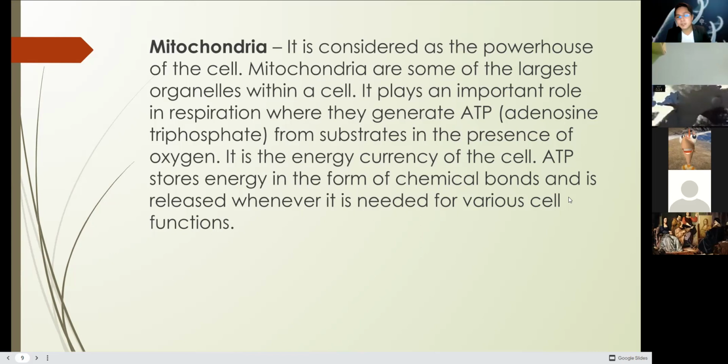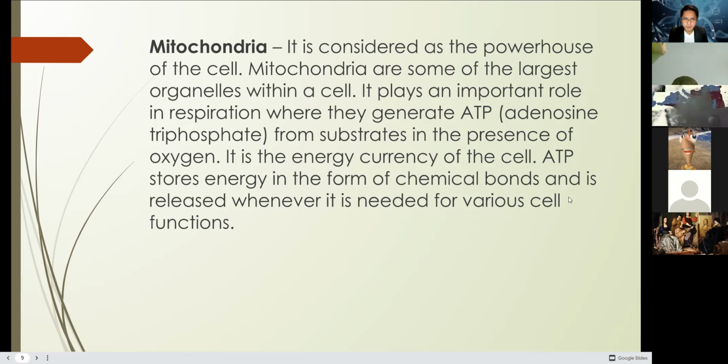In the absence of oxygen, the tendency is your cell might degenerate. Your cell also will die. That's how important oxygen is. It is the energy currency of the cell. We are actually using ATPs all throughout, even when we are sleeping, because your brain actually uses a lot of ATPs in the process. ATP stores energy in the form of chemical bonds and is released whenever it is needed for various cell functions.